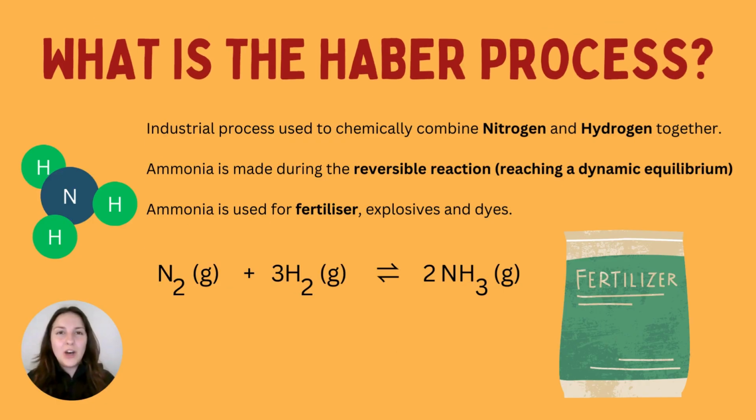So what actually is the Haber process? I kind of alluded to this, but it's all this idea of nitrogen fixation. So nitrogen gas and hydrogen gas essentially chemically combining together to make ammonia. Now you can see this in the reversible reaction you have here. So we have N2(g). G just means the gaseous form of nitrogen. So you can see we've got gaseous nitrogen, gaseous hydrogen, and this makes NH3. NH3 is the ammonia, okay?